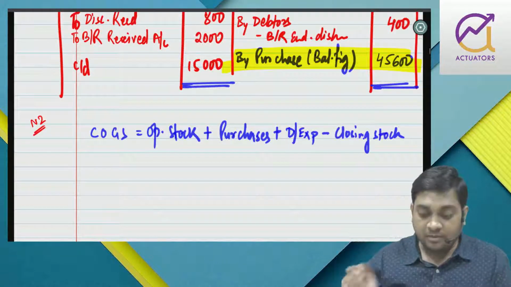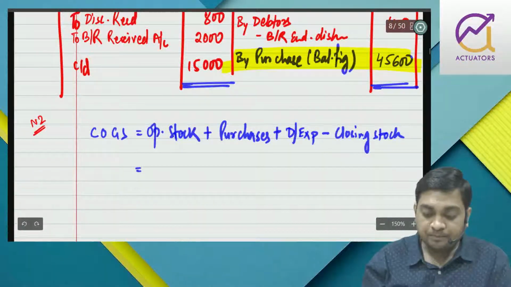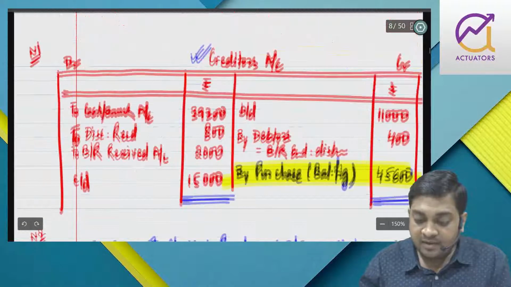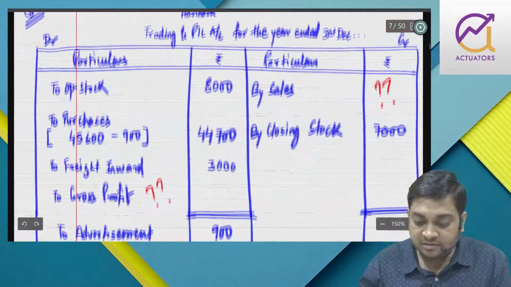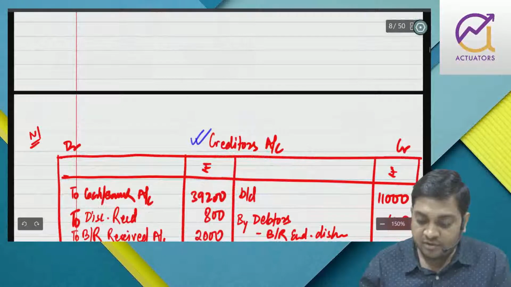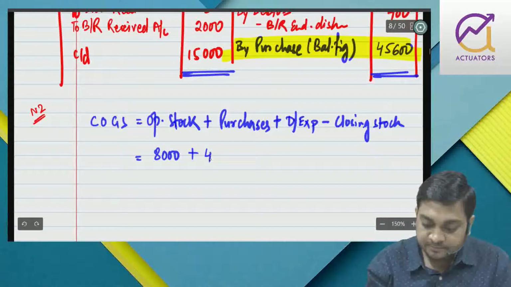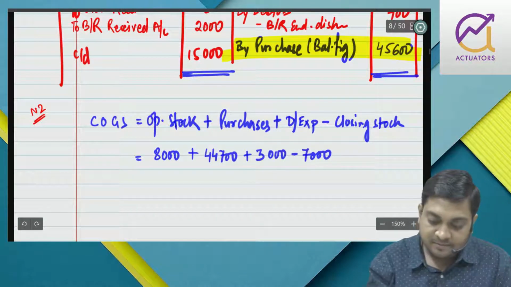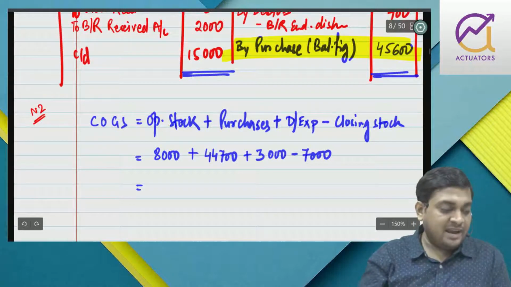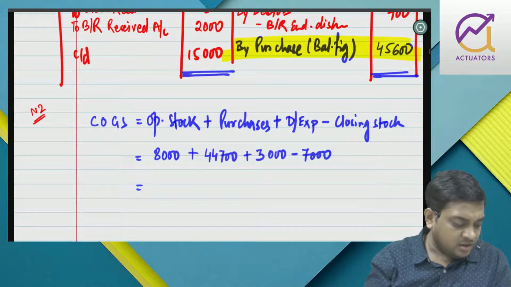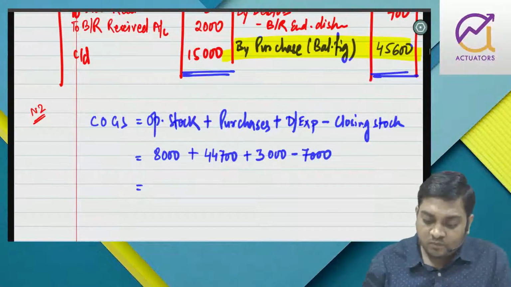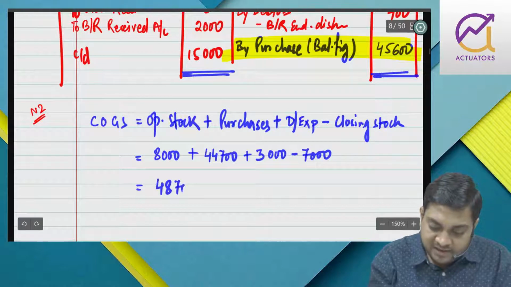I guess everything is okay. Now opening stock is 8,000. Then we have purchases, how much? Net purchases, that is 44,700. Then we have direct expense. So now we will get COGS as 48,700.